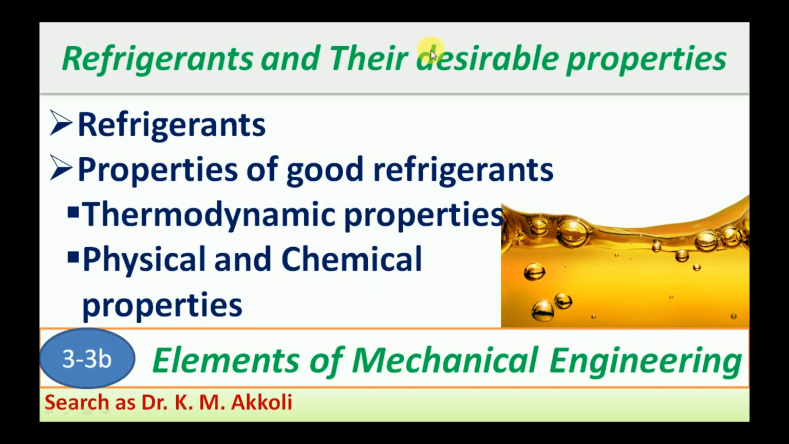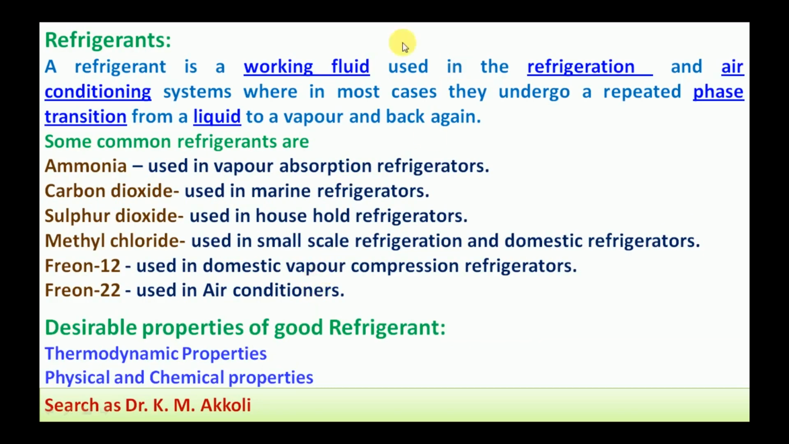I am going to discuss today about the refrigerants and their desirable properties in this session. Then first we will take refrigerants, meaning what are the refrigerants and types of refrigerants. Then next, properties of good refrigerants. Whatever the desirable properties are there for the good refrigerants, we will discuss that one. And the thermodynamic properties, physical and chemical properties we are going to discuss. Then refrigerants. First we will take the definition of refrigerant.